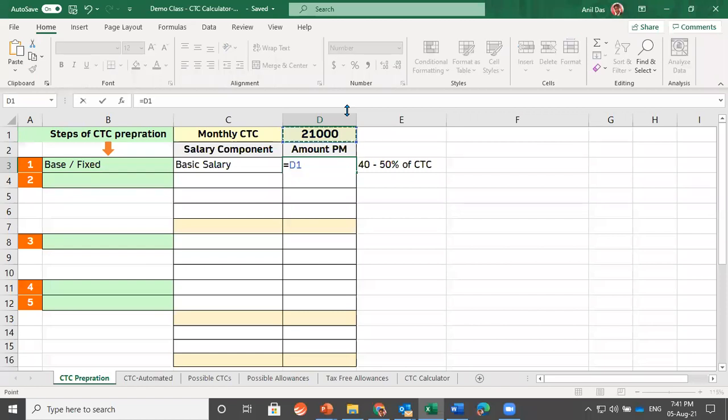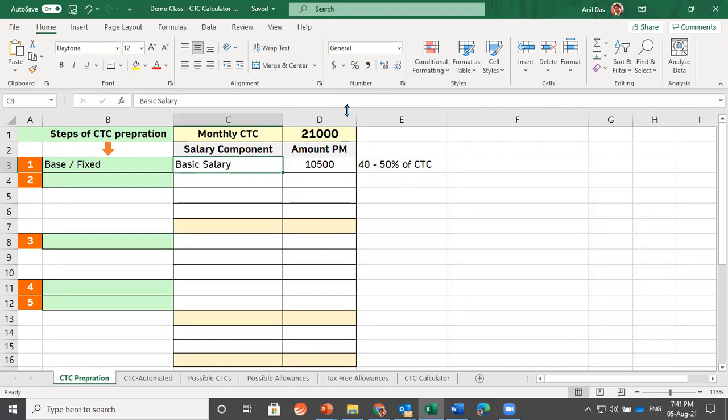Let's try to keep 50% of this as basic salary. So we have done what is the normal practice. Otherwise, there is no law which says that basic has to be 40 or 50% of CTC. The new law which is about to come would be talking about this, because that is saying that allowances should be limited to 50%, so the remaining 50% has to be basic salary. So we are done with the first step. We have decided the basic salary, which is 50% of monthly CTC.